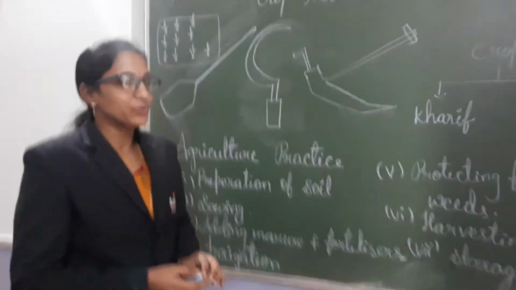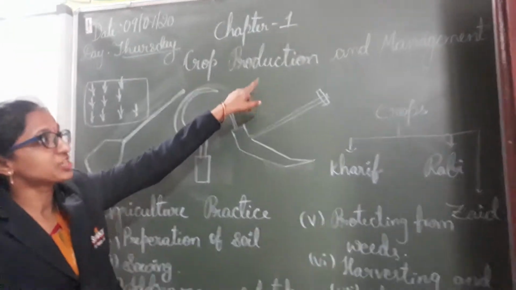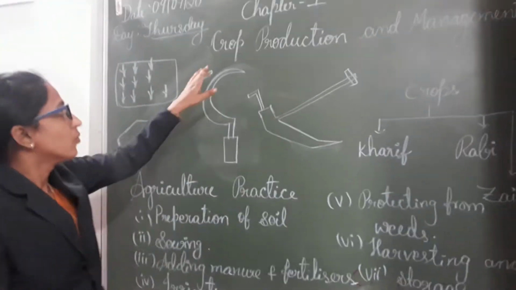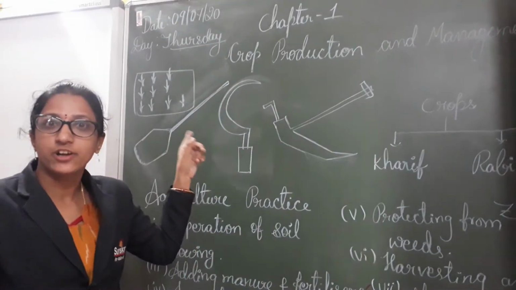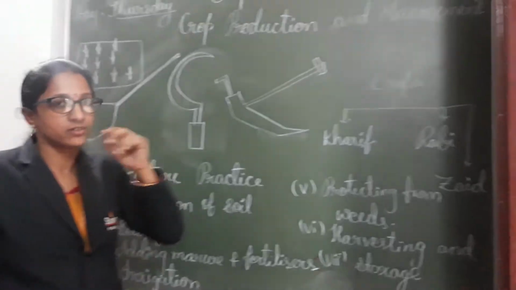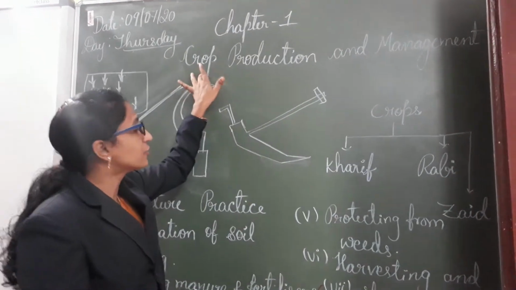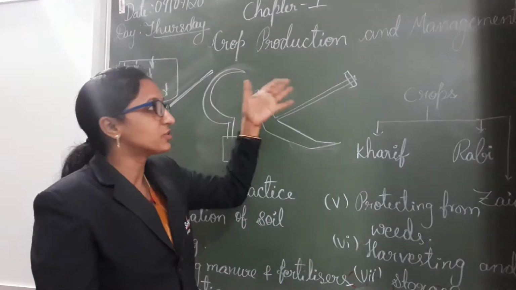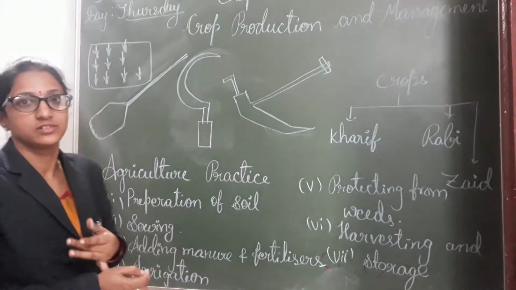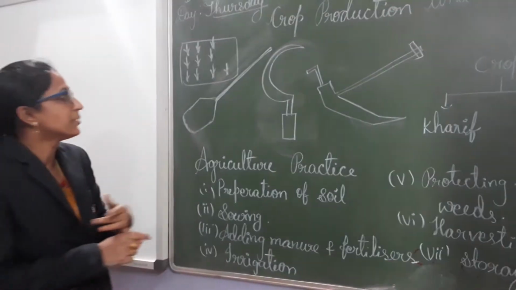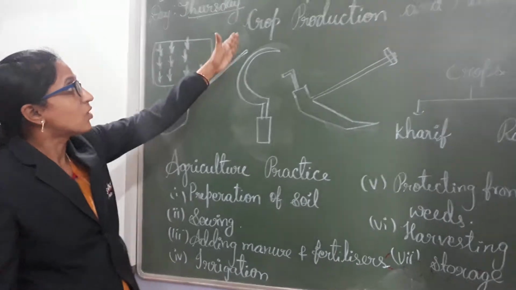In your science book, you have the first chapter, crop production and management. In this, we are going to learn what a crop is, how to produce the crop, and how to store and harvest it. That comes under management. Okay. And first, what is a crop?